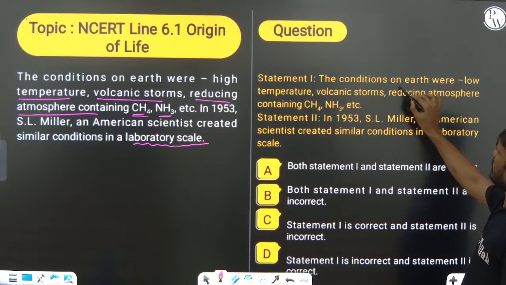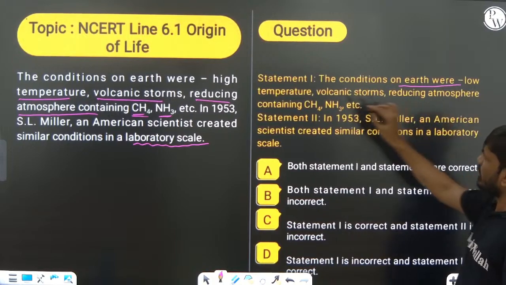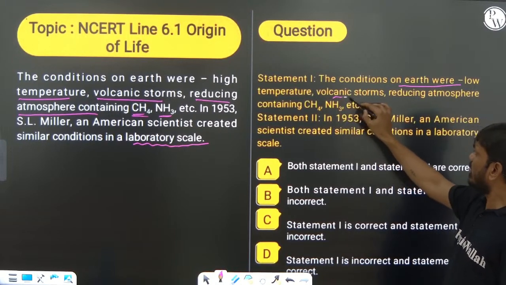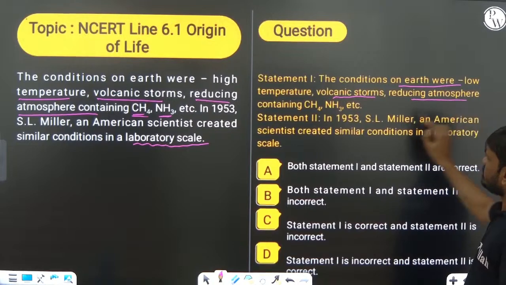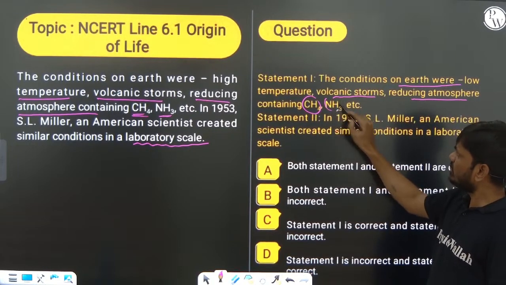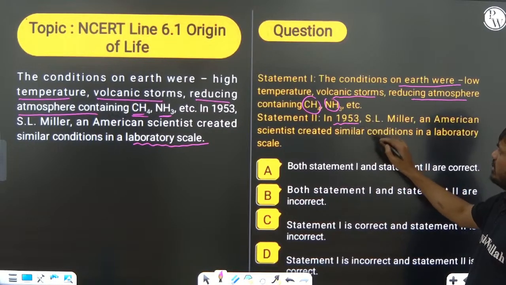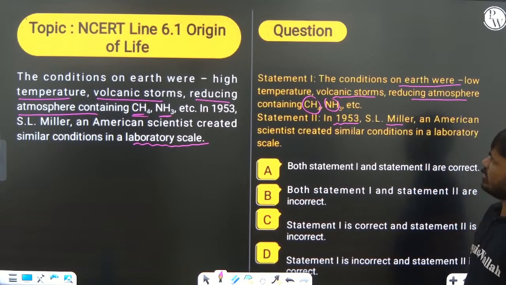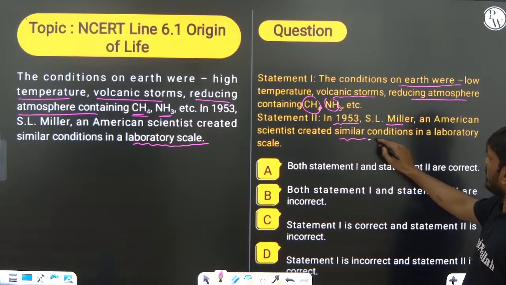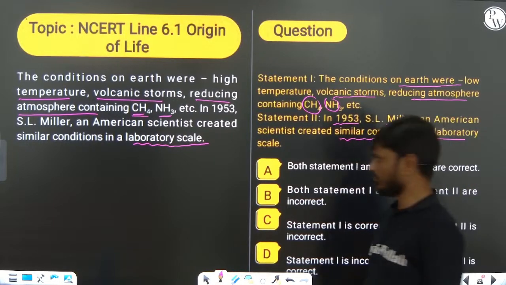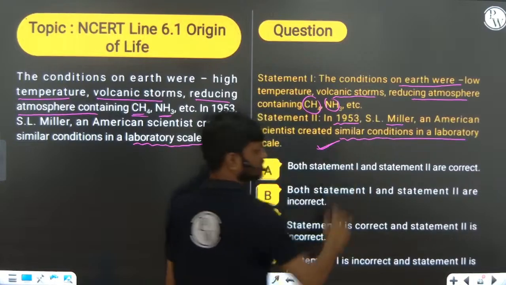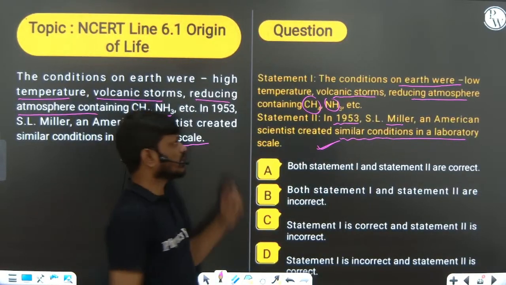The condition on earth were low temperature, volcanic storms, reducing atmosphere containing ammonia, methane. Statement 2: In 1953, S.L. Miller, an American scientist, created similar condition in the laboratory scale. Statement 2 is right, but statement 1 is wrong.